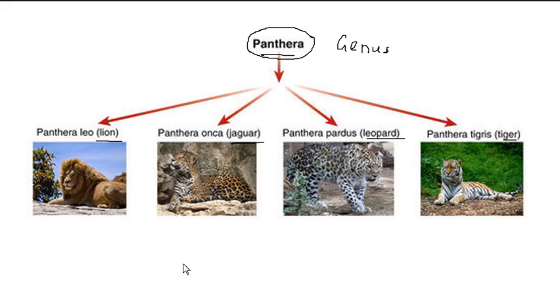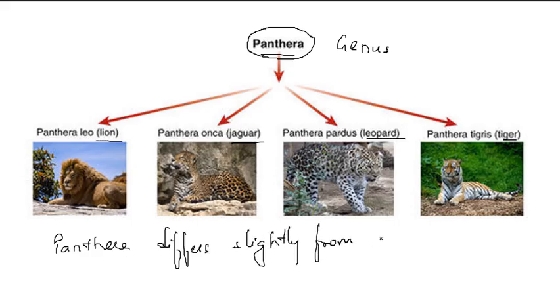However, the genus Panthera differs slightly from the genus Felis, which includes cats.